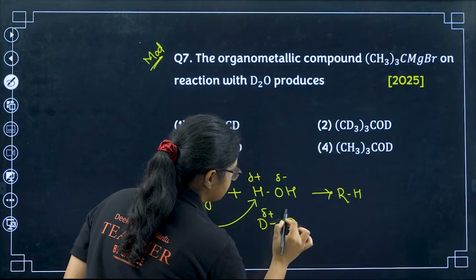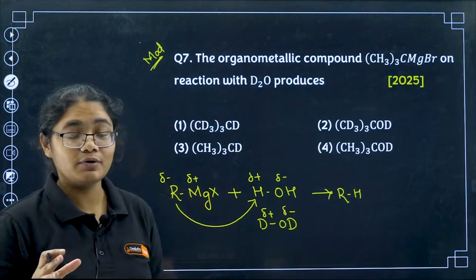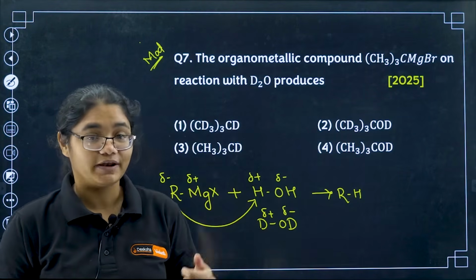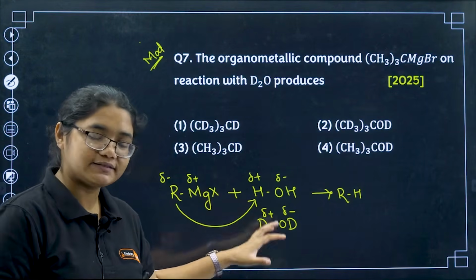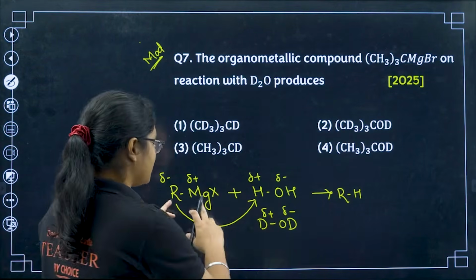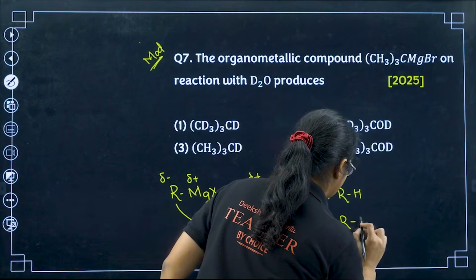This is definitely plus and minus. Now what is D here? If you don't know, it is an isotope of hydrogen, right? You know hydrogen, deuterium and tritium are there. So this is deuterium, an isotope of hydrogen. So what will happen? You will get here R and D.